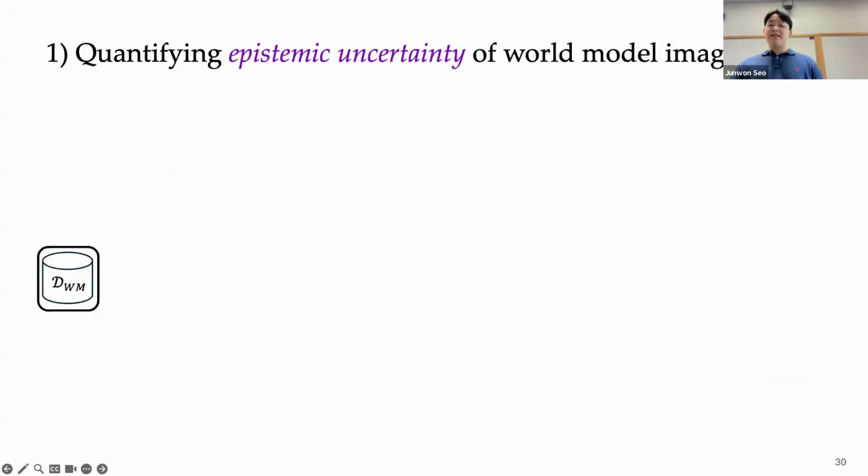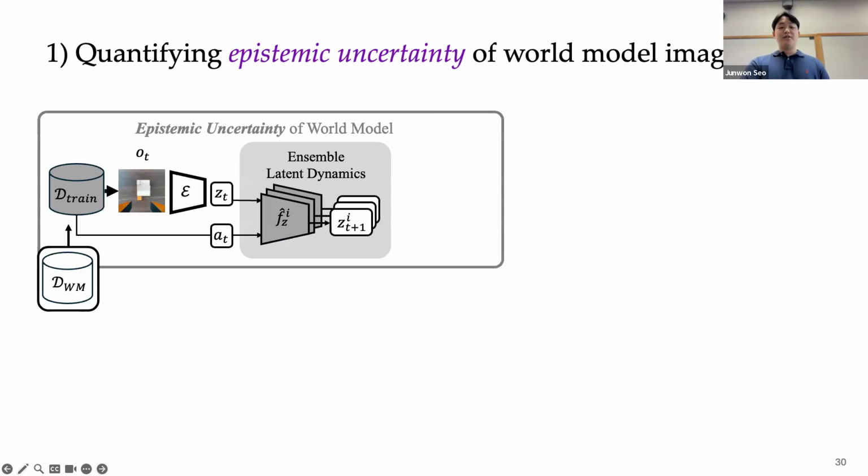So here are more details on how we actually detect out of distribution. First, to quantify epistemic uncertainty in world model predictions, we train an ensemble of latent dynamics models, with each member initialized differently, but using the same training dataset. And when the input to this world model is out of distribution, the predictions of the ensemble members will diverge. So we can use their disagreement score as a proxy for quantifying uncertainty.